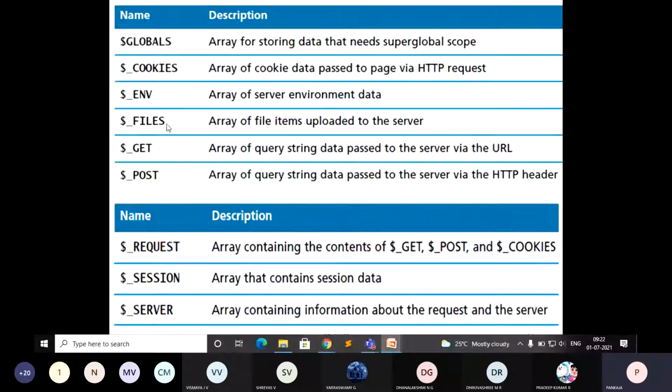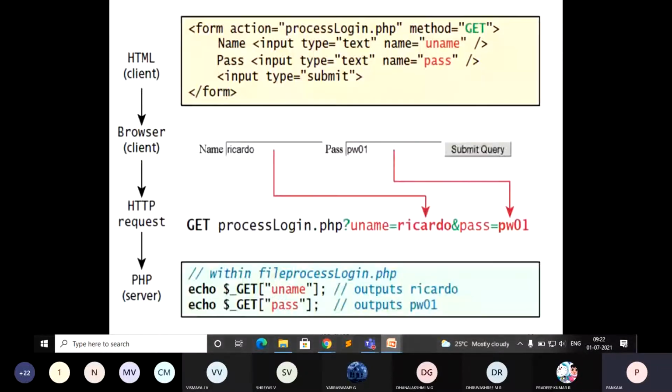So today we'll go and explore $_FILES. What is this $_FILES? It indicates an array of file items uploaded to the server. It will be similar to the $_SERVER array, where it stores keys and corresponding values. That is an associative array. Similarly, here also for files, it is storing the information in the form of an associative array. We'll see what all the items or key values are there, and we'll try to fetch the values associated with those keys. So today we'll focus on that.